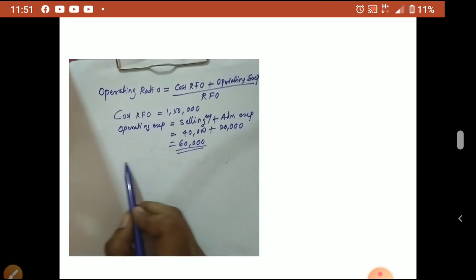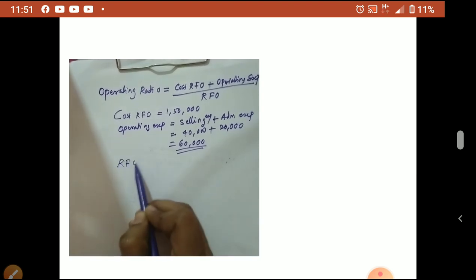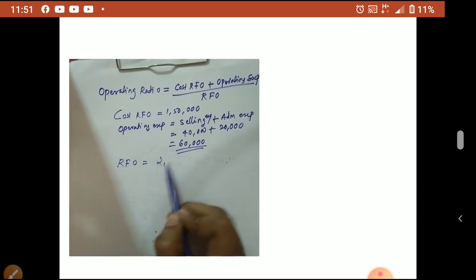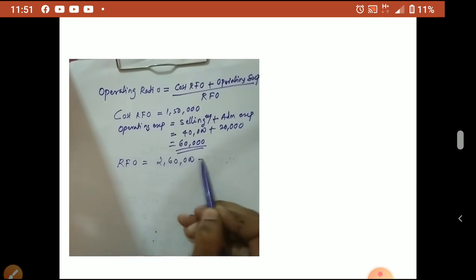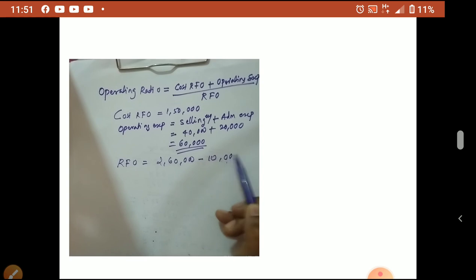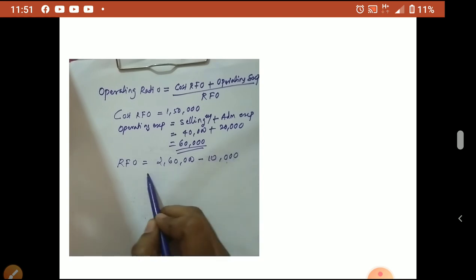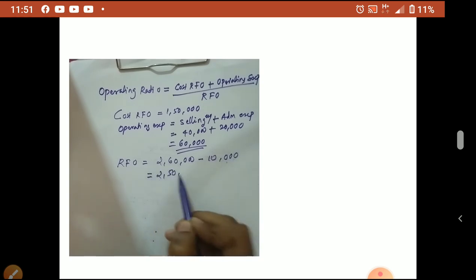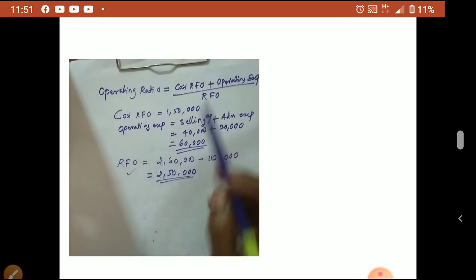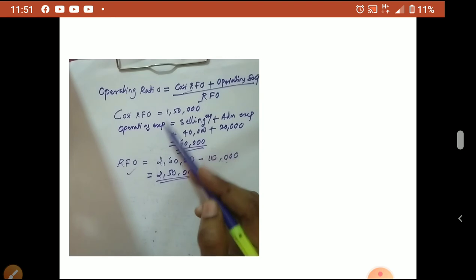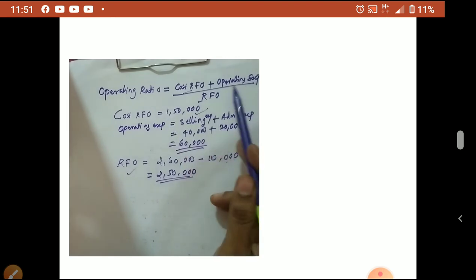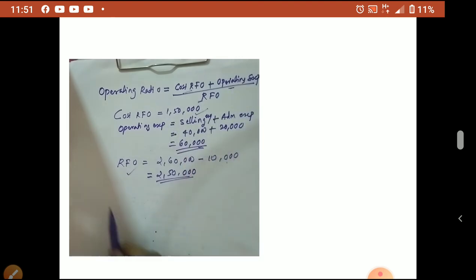Now RFO is already given. RFO is equal to 2,60,000 minus return 10,000. So RFO becomes 2,50,000. Now we got both items. Cost of RFO we got already, and operating expense is 60,000. So now we can apply in the equation.